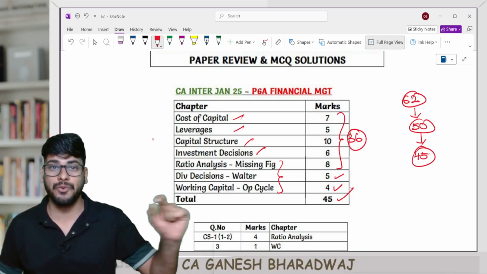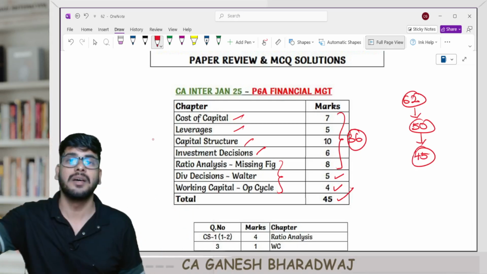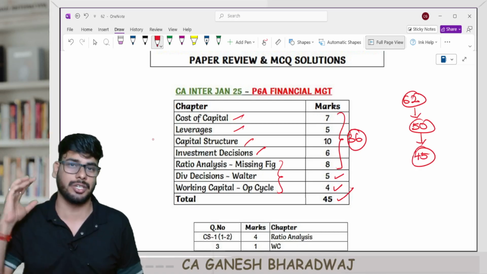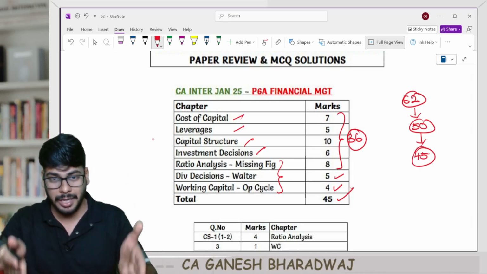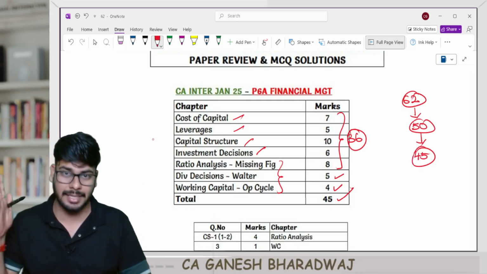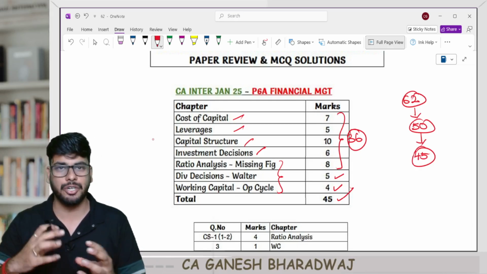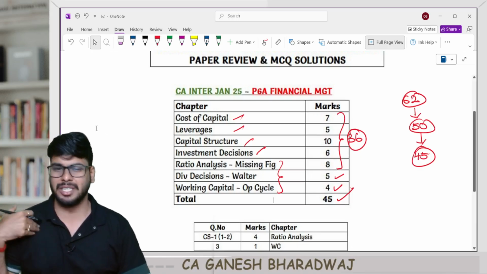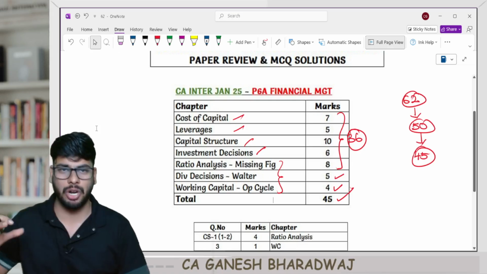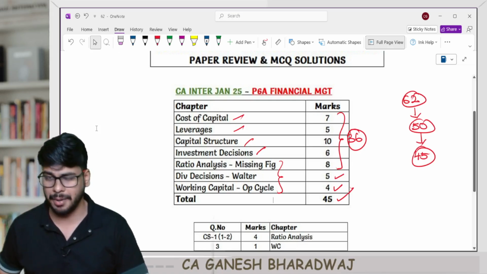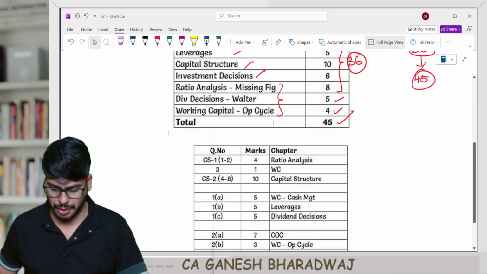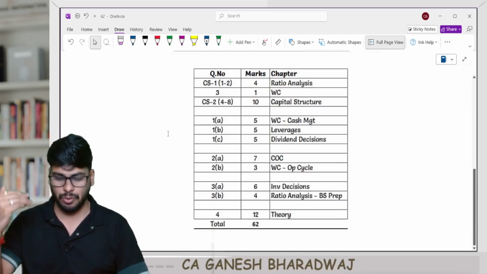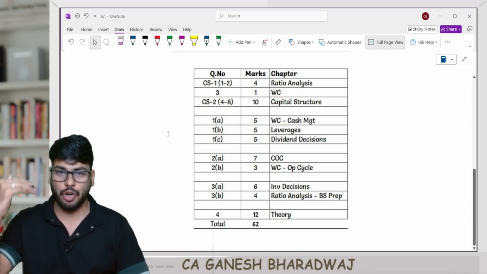And I noticed a few questions that were directly picked and lifted from our classroom discussion questions. So had you properly done our classroom discussion questions, that would have contributed a lot of marks in this component, right? This was my observation, and this is the overall review on this FM component. I'm just talking about the 50 mark component of financial management, and here I have given you the detailed question-wise breakup, right?